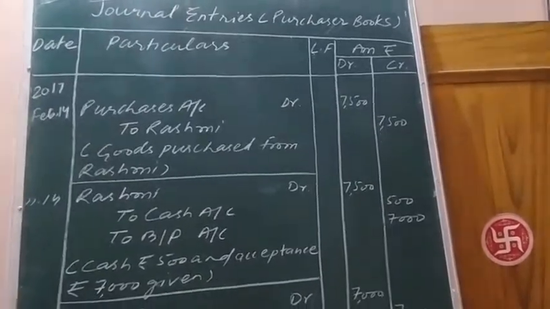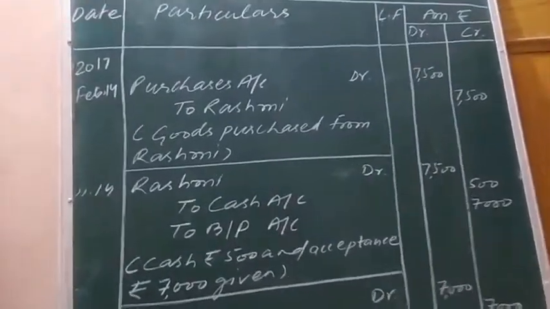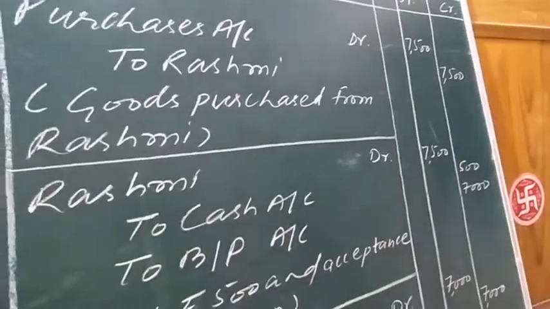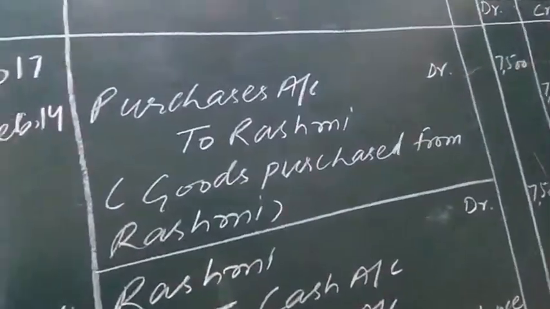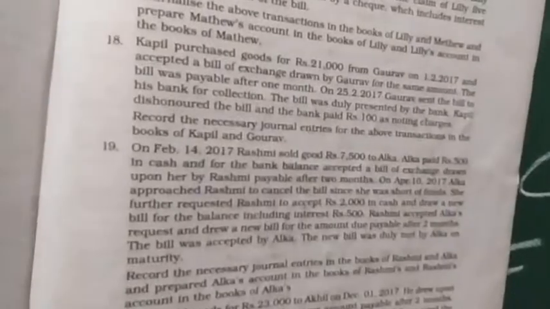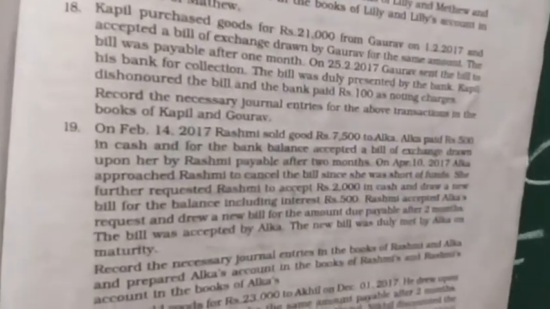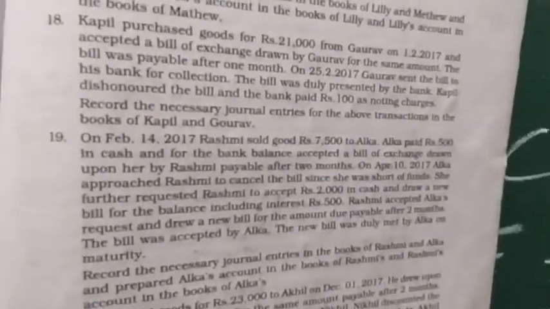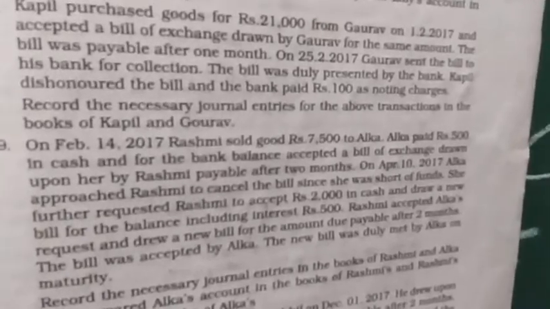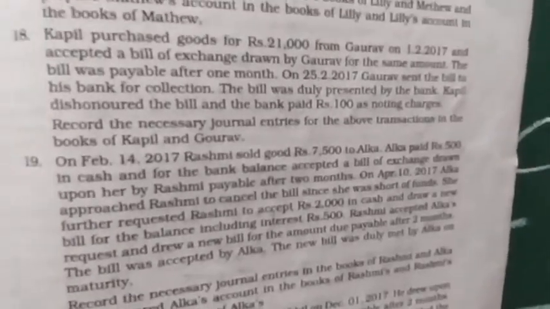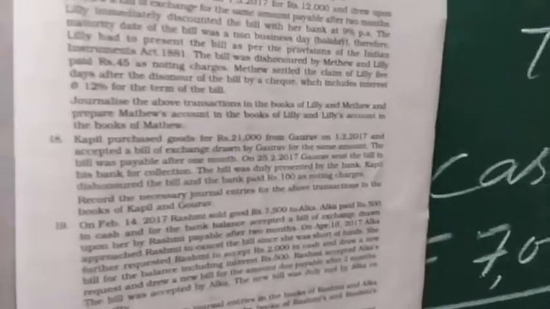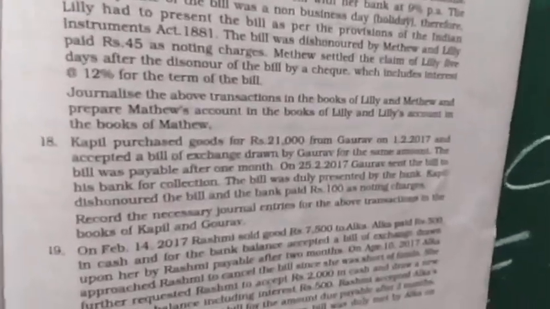Now I am reading out question 19 of NCERT. On Feb 14, 2017, Rashmi sold goods of rupees 7,500 to Alka. In the books of Alka, we are going to pass the journal entries.